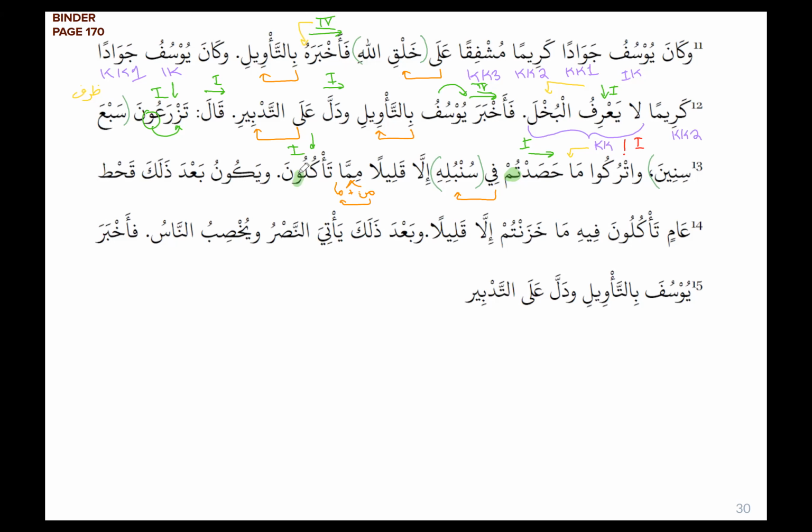So how would we translate this? He tells them, leave what you've harvested in its husks, except for a little bit from which you will eat. So he's saying to save the majority of the food, the corn or the grain, except for a little bit that you'll actually eat from in this period, to account for what's going to be taking place with the drought and so on.